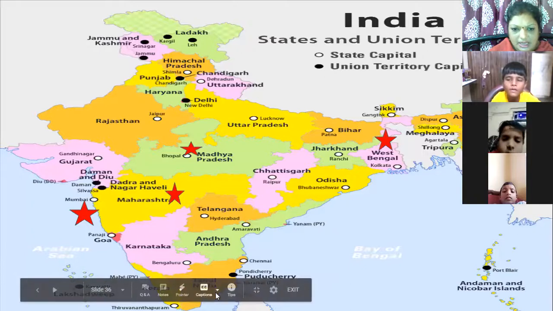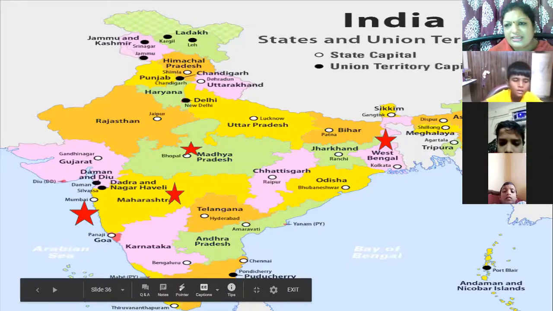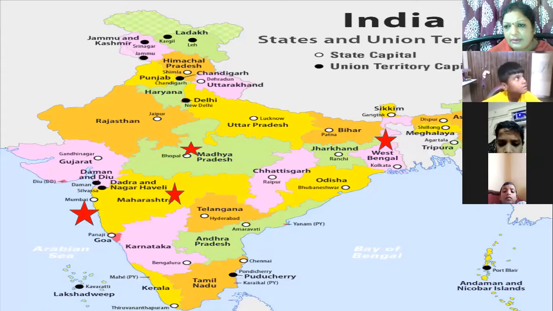North, south, west and east. So in the eastern parts of India, eastern states of India, we will have the sunrise first. So how will there be sunrise? It will be from the east.